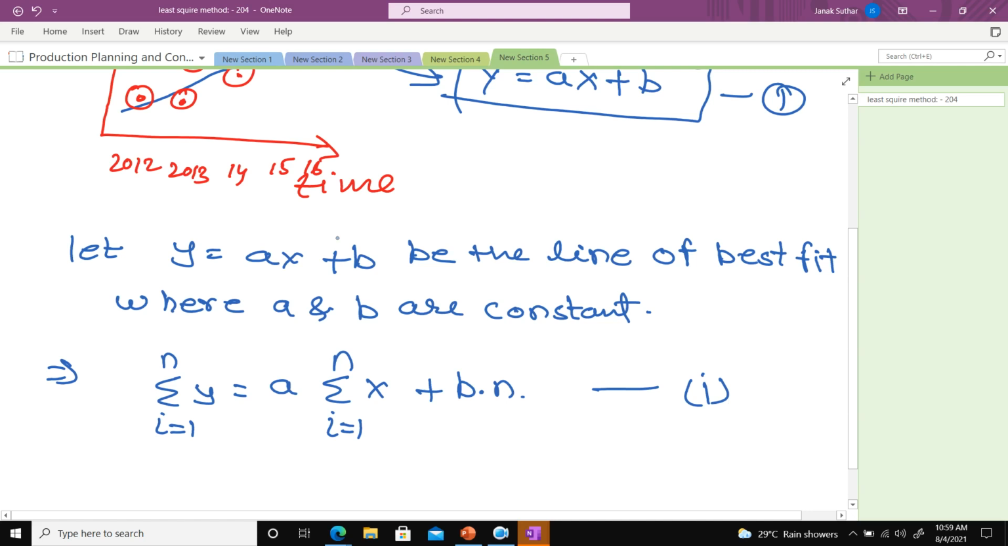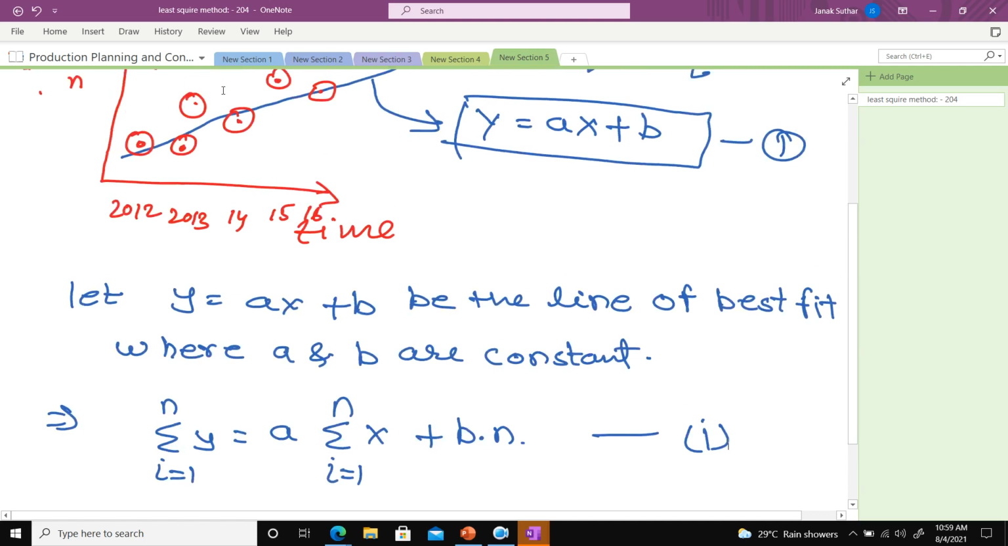Can I write like that? Okay, if there is any doubt, then please ask me. How will this n come here? Because I am adding n times. This b, n times I am adding here, because y is equal to mx plus c. Assume that it is related to point 1. Okay, y is equal to ax plus b.